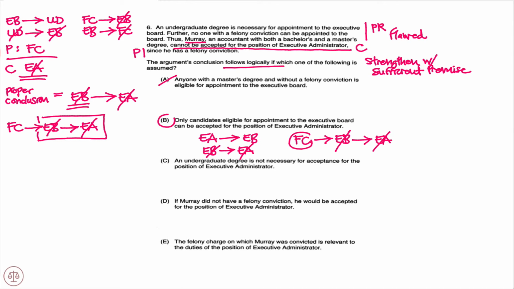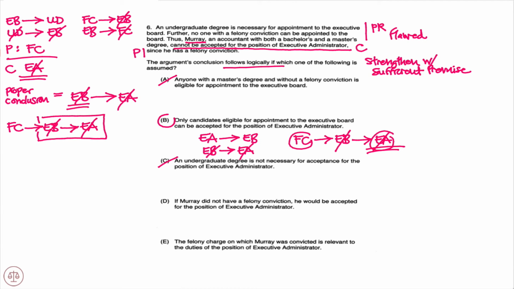Well, we know that Murray has a felony conviction, which allows us to 100% conclude that he can't be accepted for the position of executive administrator. So we 100% guarantee the conclusion with B, so B would be the correct answer. But again, just make sure, C, an undergraduate degree is not necessary for acceptance for the position of executive administrator. Okay, fine. Well, Murray has a bachelor's degree and a master's degree. Doesn't help us at all. Doesn't strengthen this argument. So C is out.